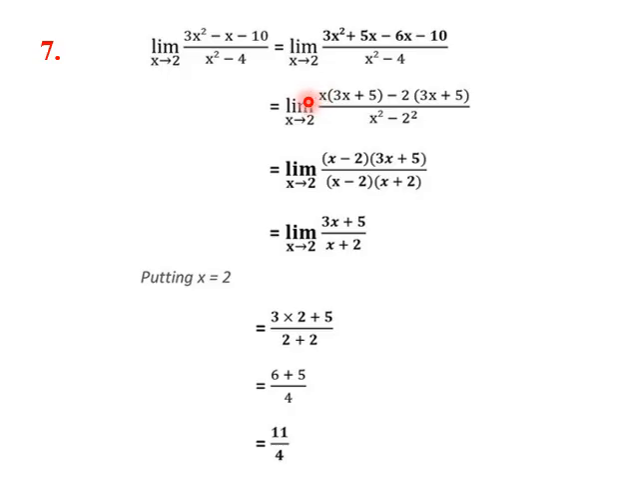Similarly, the numerator will be x minus 2 into 3x plus 5. So we see that the x minus 2 term is getting cancelled. So we get 3x plus 5 by x plus 2. Now we substitute x equal to 2 again in this expression, which is the simplified expression. So we put 3 into 2 plus 5 over 2 plus 2. So 11 by 4 is the final answer.